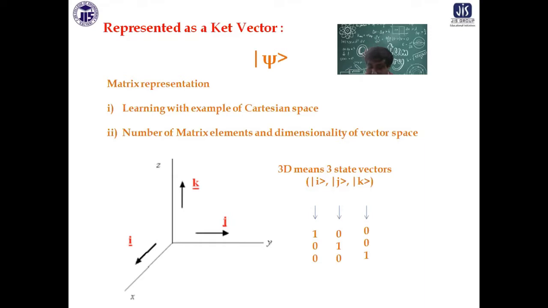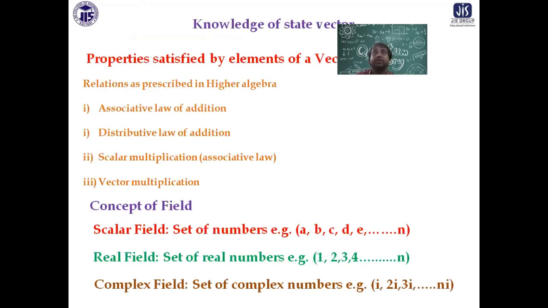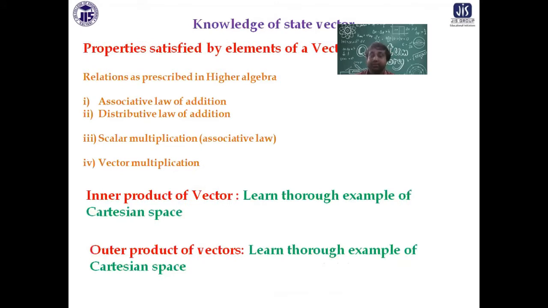Afterwards, whatever we discussed, we tried to analyze through the ideas of the state vector represented in the Cartesian system. The next point was what properties they have to satisfy. I discussed the property of addition, associative law, distributive law, and the property of multiplication with scalars. We spent a lot of time on the concept of field for scalars, the real field and complex field. The impact is that even if you multiply, the multiplied vector remains in the same vector space.